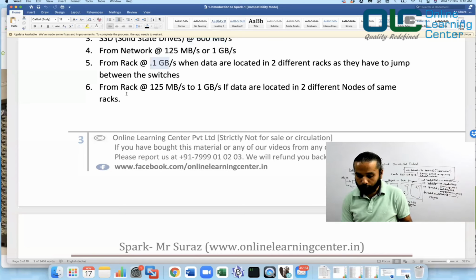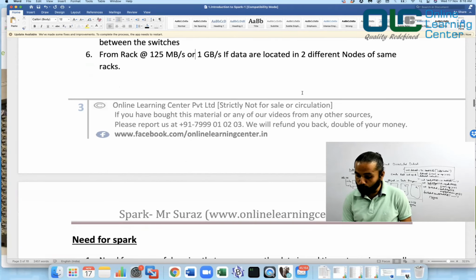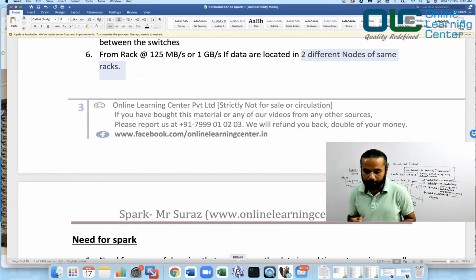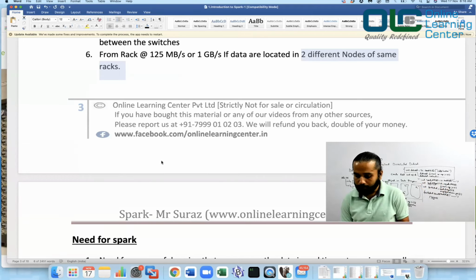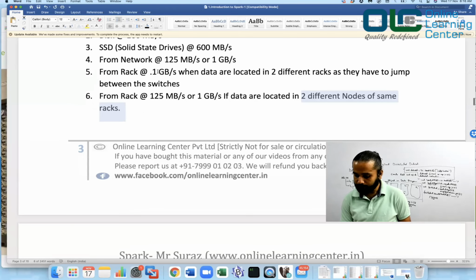Now, within a rack, it is 125 Mbps or 1 Gbps, based on what kind of networking you are using, if the data is located in two different nodes of the same rack. So if the CPU and the node are on the same rack, then it would be faster than this. So that's what we wanted you to understand.